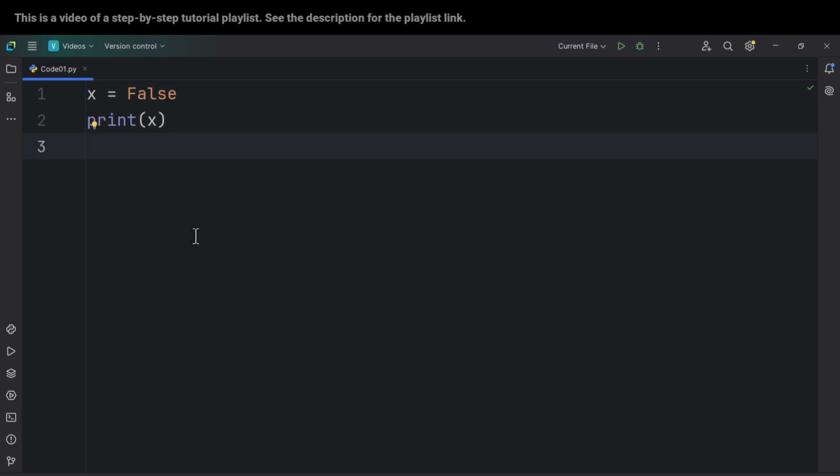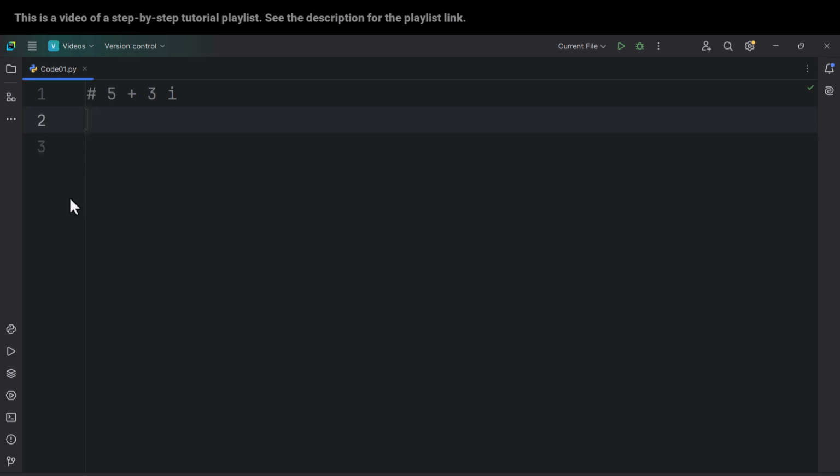And I'm sure that a lot of people would ask, oh, what is the use case of these kinds of things? So in order to answer these kinds of questions, I mean the use cases, you should wait because here we are at the start of the process. But as we go through this step-by-step tutorial playlist, we will cover more stuff and we will see more use cases later on in this playlist, but you should wait till then.